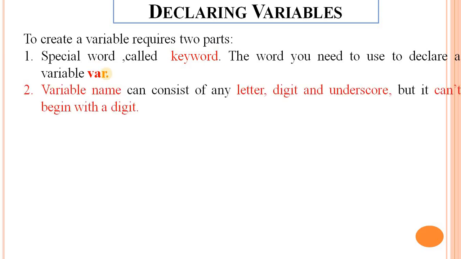Next is the variable name. A variable name can consist of letters, digits or underscore, but it cannot begin with a digit.